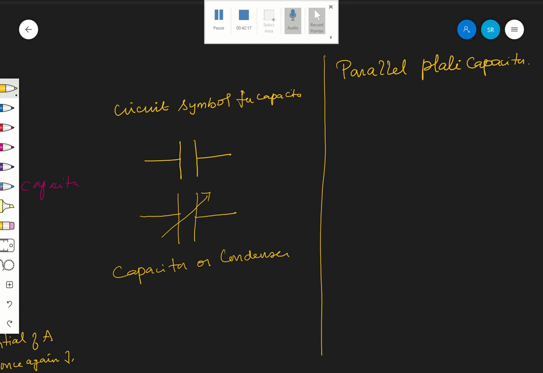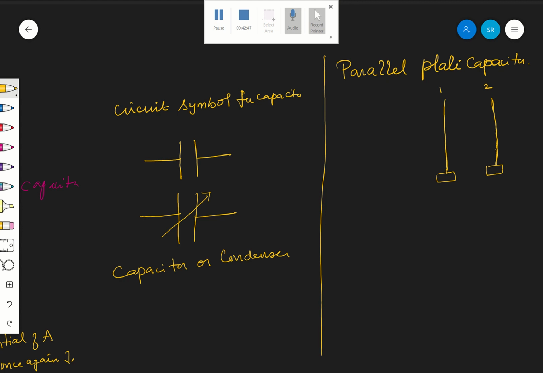This capacitor is the one most commonly used. It consists of two thin conducting plates, insulated, and let me name them 1 and 2.